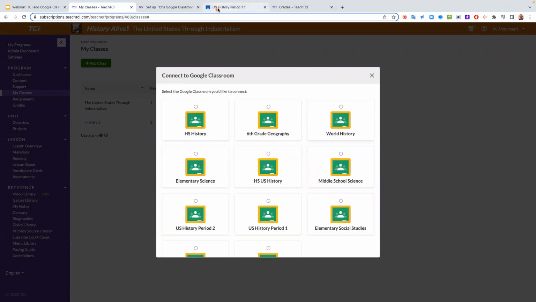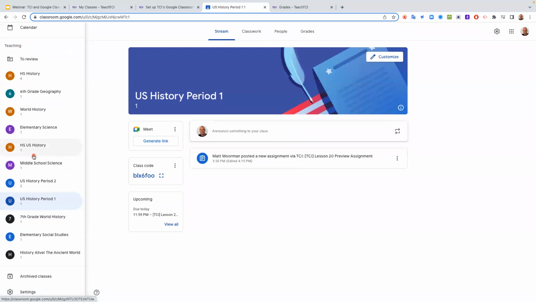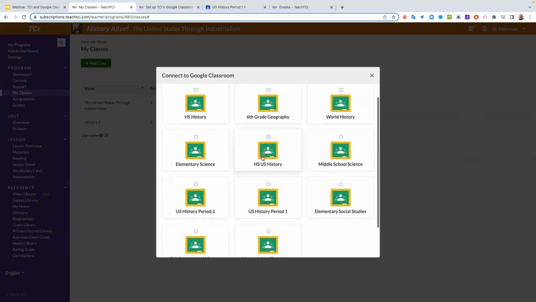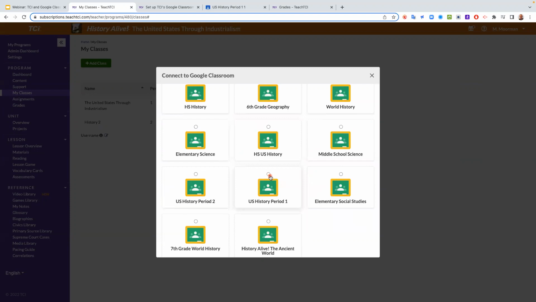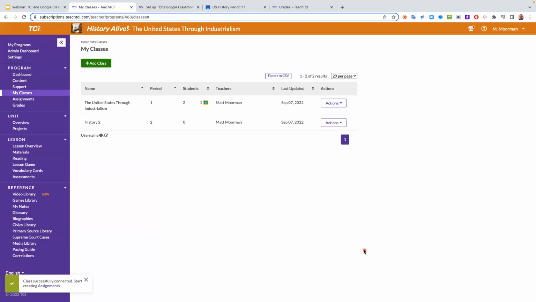So check this out. We'll go to my Google Classroom real quick, and I'm just going to go over here. Look at that. I got a lot of them, right? These are them. So what this step in TCI is doing here is it's just asking me, which one are you connecting to? So I want to connect to US History Period 1. That's my Google Classroom that I've created to link up with my first hour class, okay? So I'm just going to do that. I'm going to scroll down a little bit more until I see this purple button here, and I'm going to click connect, okay? Boom.